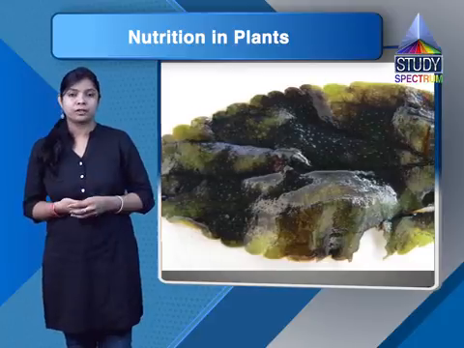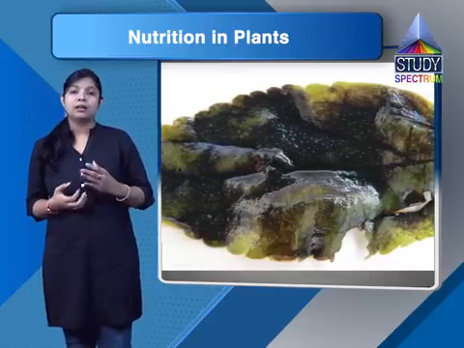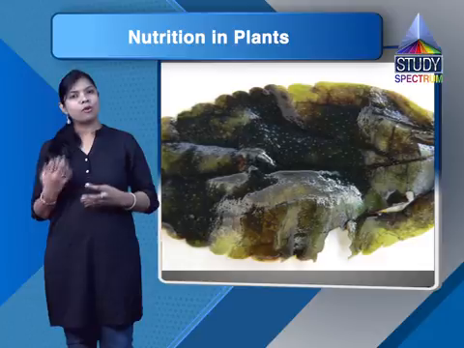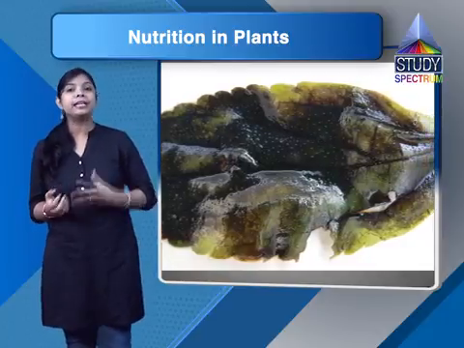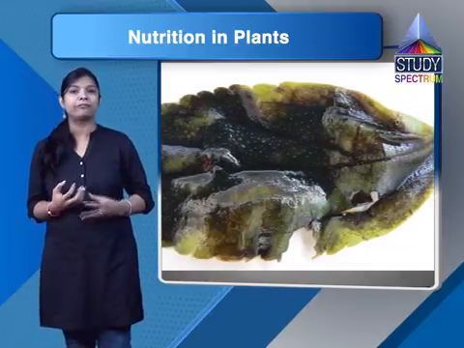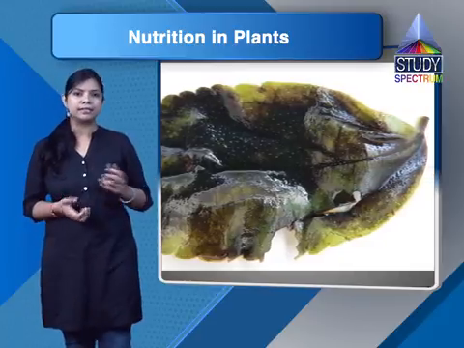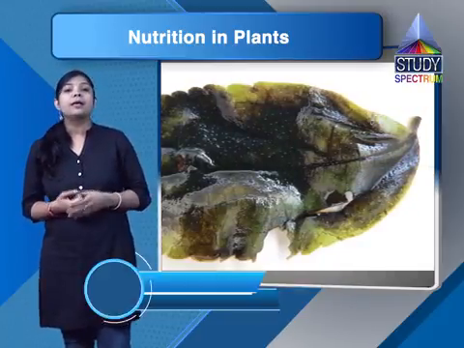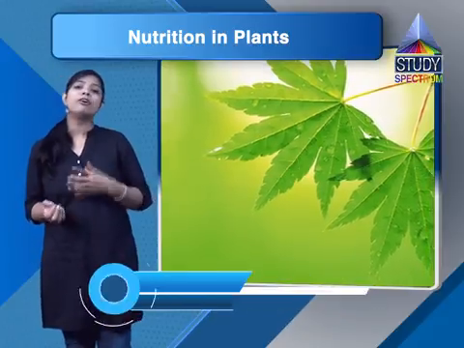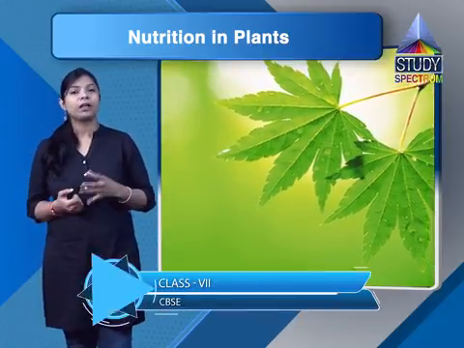So what does it show? It shows that starch is present in the form of food in the leaves, and we need sunlight for the process of photosynthesis. Students, besides leaves, other parts of the plants like green branches and green stems also do the process of photosynthesis. How?